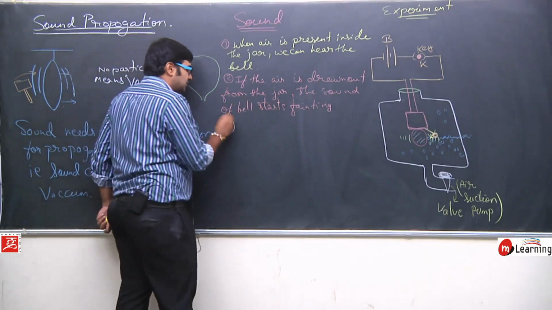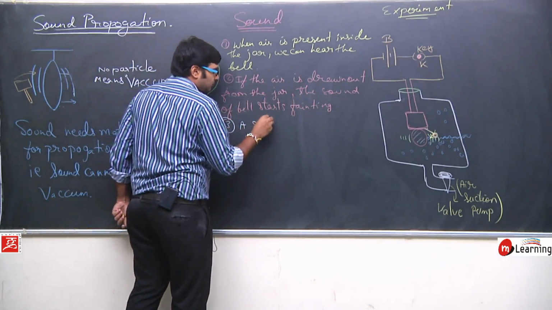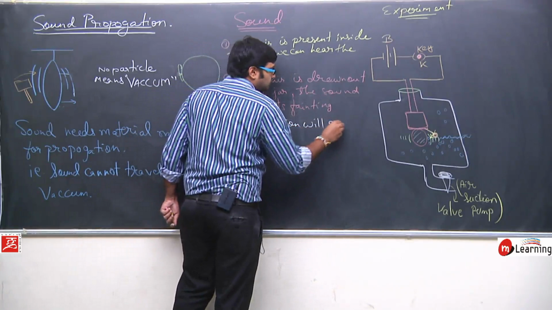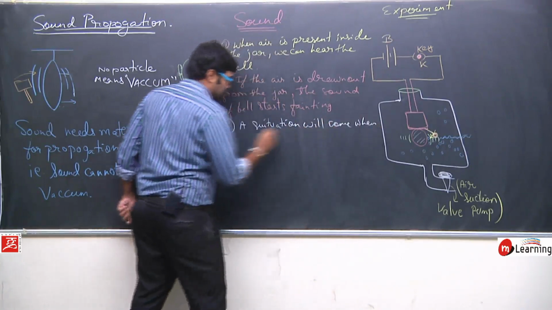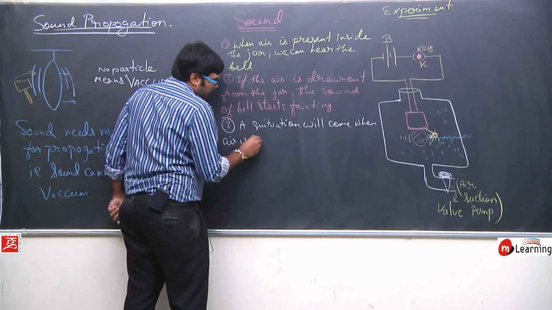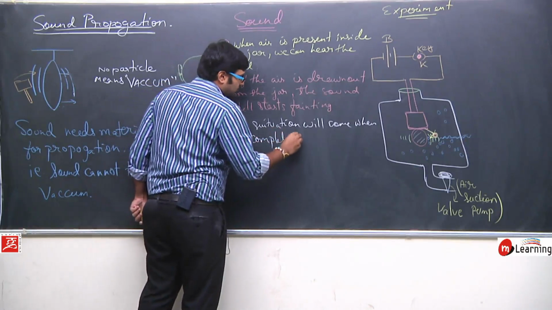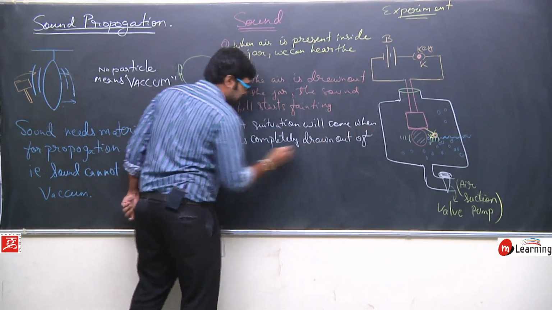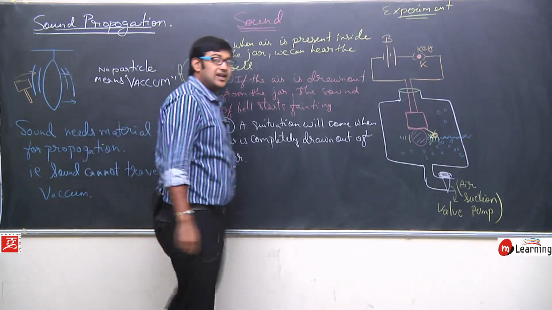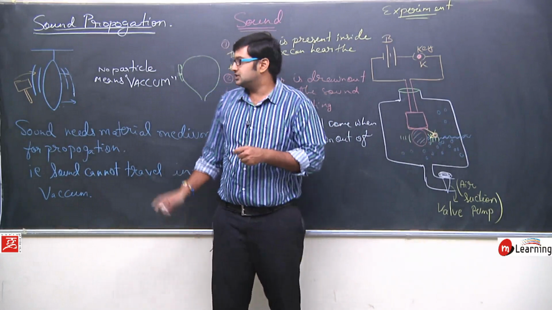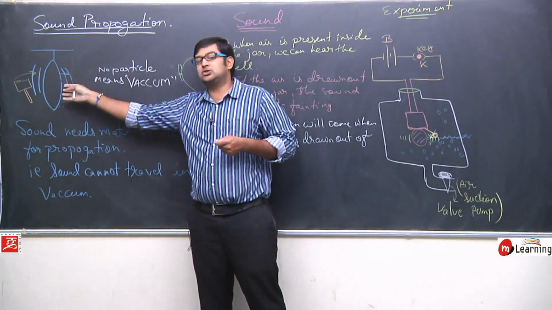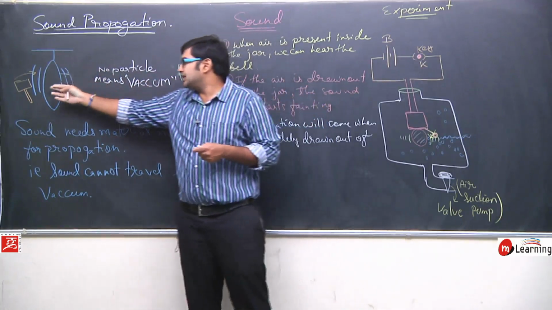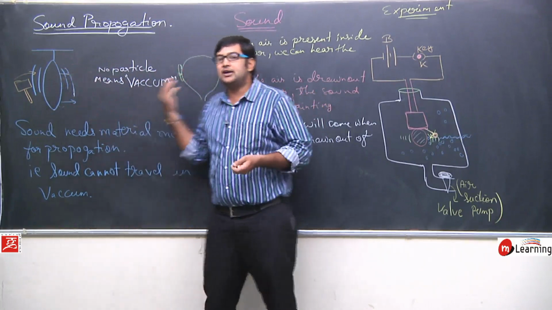and there will be a situation when air is completely drawn out of the jar. Okay, what happens when air is completely drawn out from the jar? The situation will become like this. Okay, this is the source of sound, this is the ear of the listener, but there is no particle between the two, so the sound that it produces will not be heard by the listener.